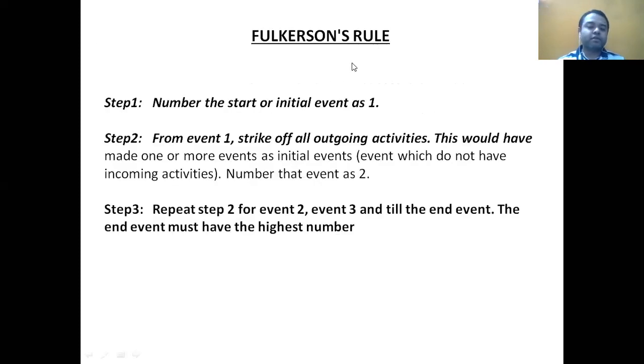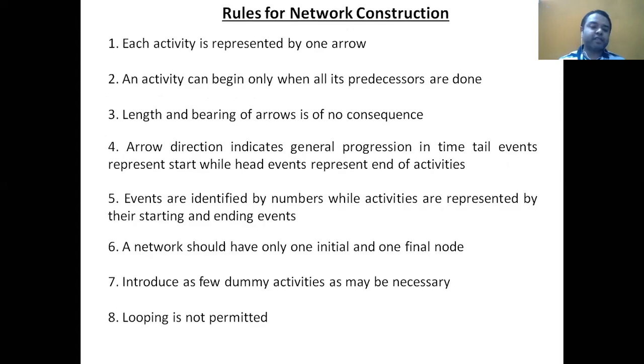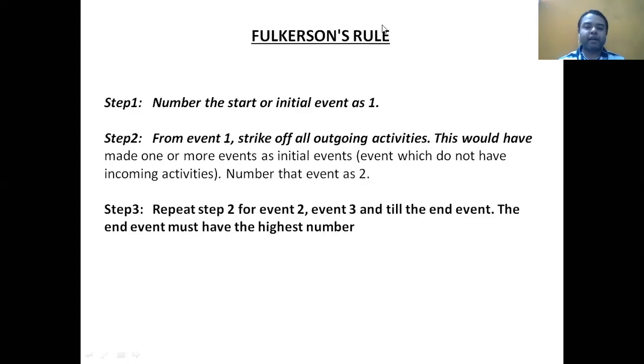Next we'll go for Fulkerson's rule. In this rule, we just have to apply 3 steps. This rule is regarding only the numbering of an event. Whatever you have seen previously, these 8 rules, are mainly required for the activities. So these are the rules for the activity, and this is the rule for the event. Fulkerson's rule is the rule for an event.